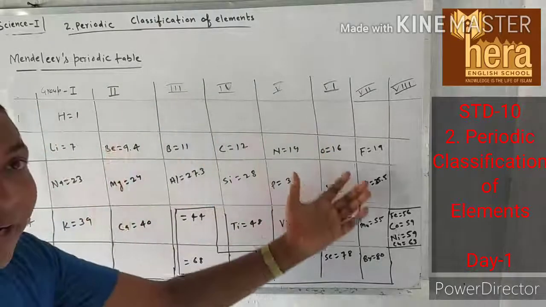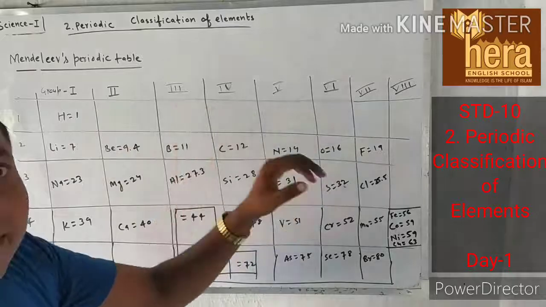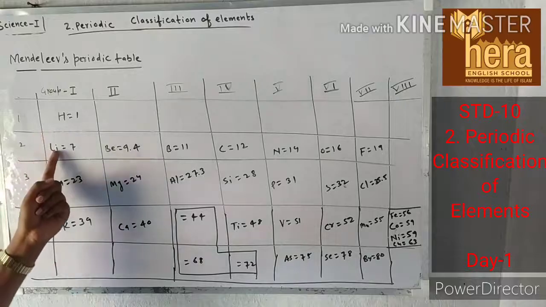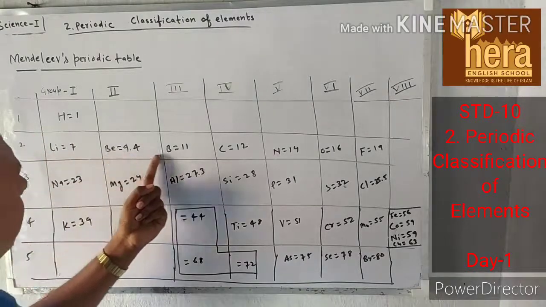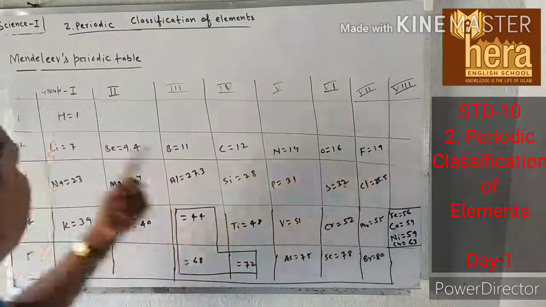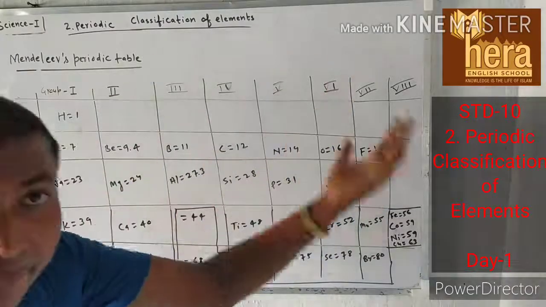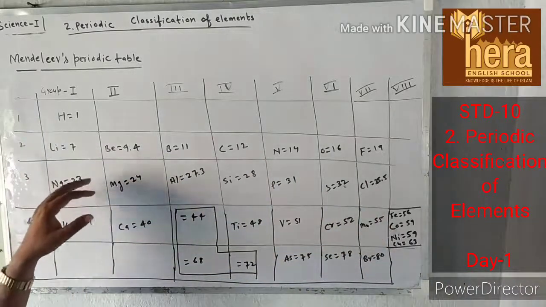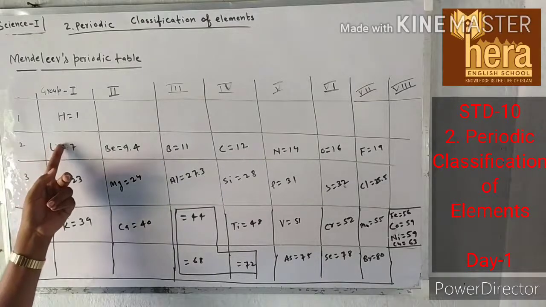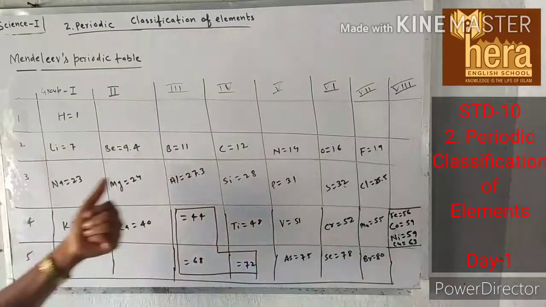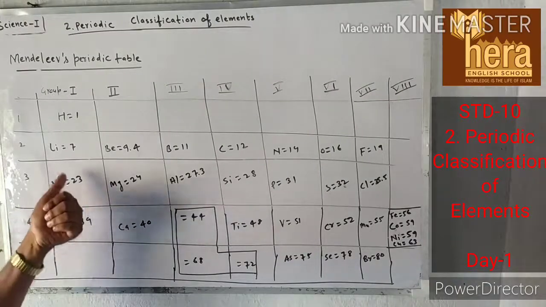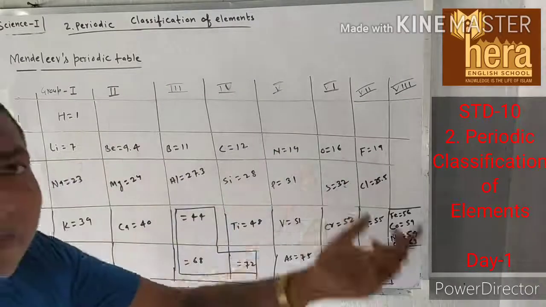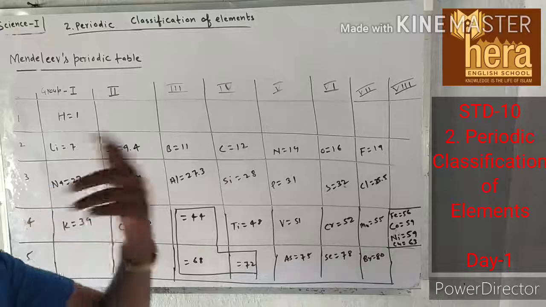So he arranged them according to increasing atomic mass, and he found that after a definite interval the properties repeat. Similarly, here you can see that the properties of sodium are similar to lithium. So we can say that after a definite interval, properties of elements repeat.